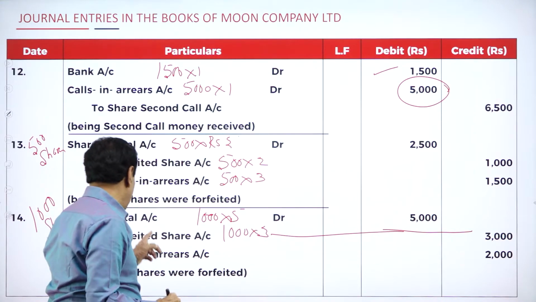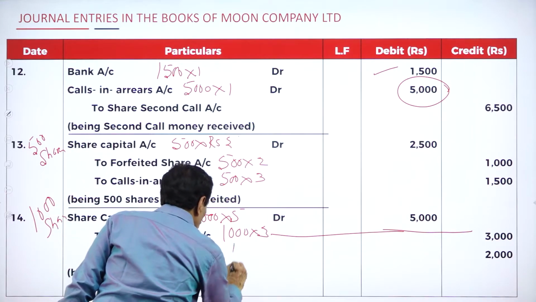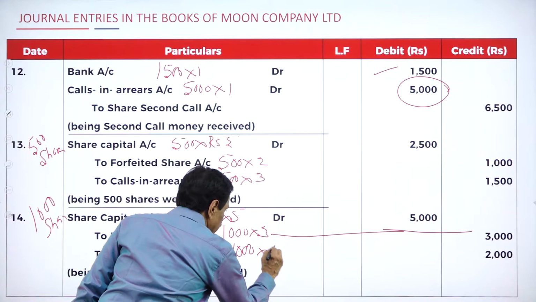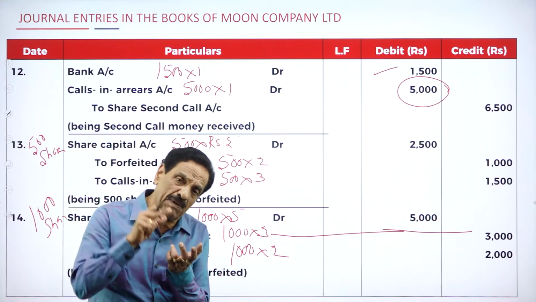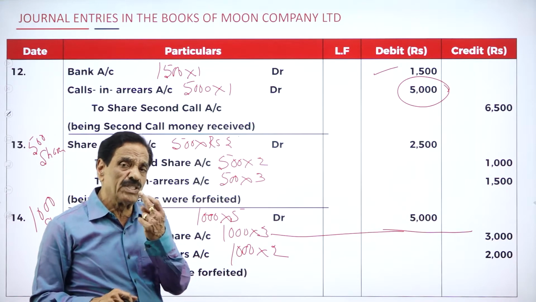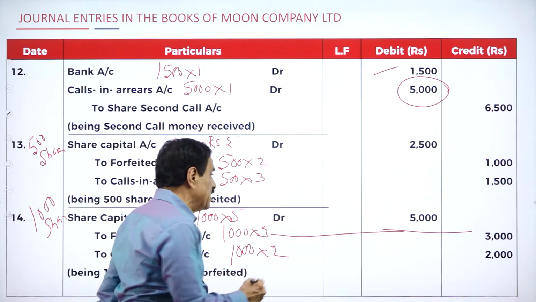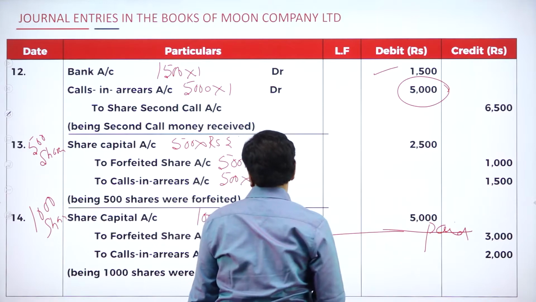He paid application, allotment and first call. He could not pay another 2 rupees. 1,000 into 2, 2,000. So for the 1,000 shares, he paid application, he paid allotment, he failed to pay the first call and the final call, he could not pay the 2. How much already paid? This is paid. This is also paid.